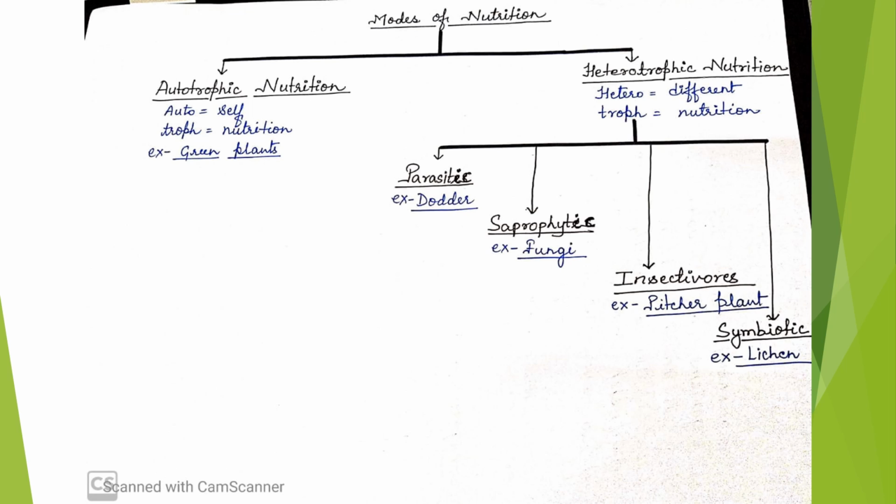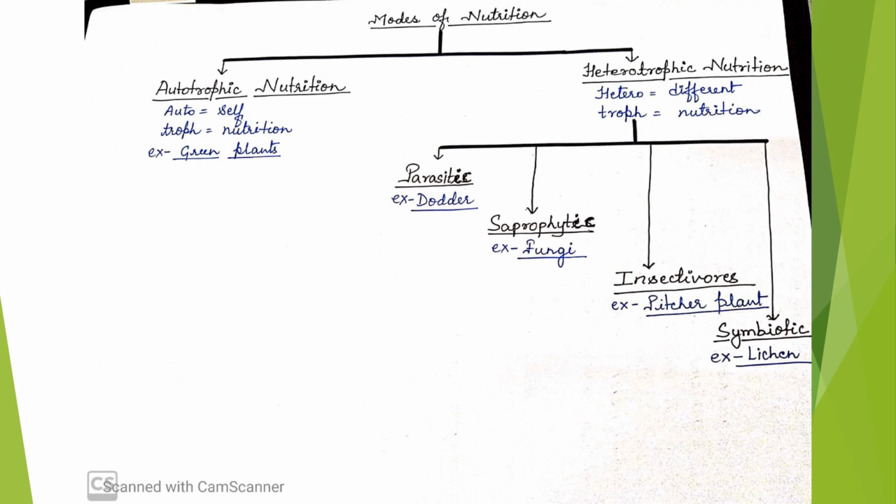Now you must be getting confused about getting nutrition by themselves. It means that they can synthesize the food in their body using the natural substances present around them. And the example for autotrophic nutrition are green plants.